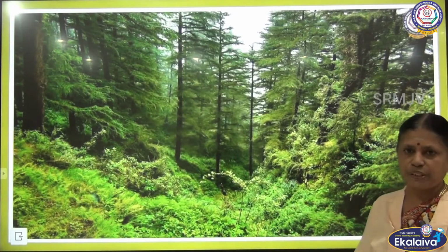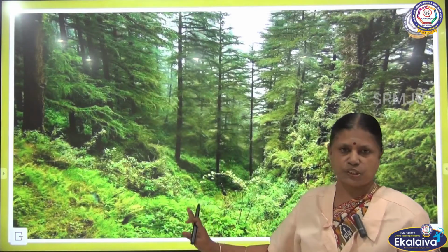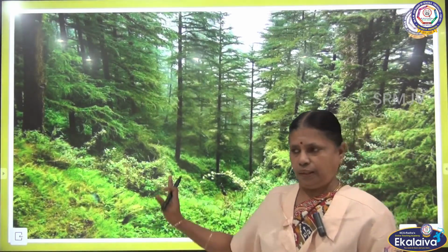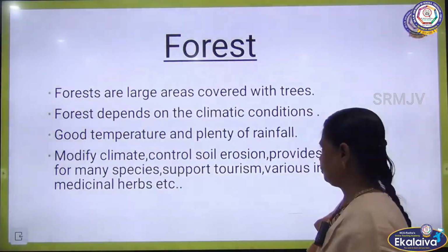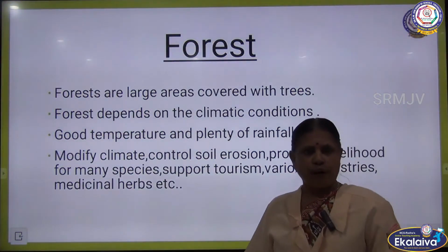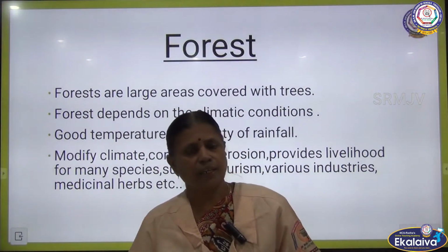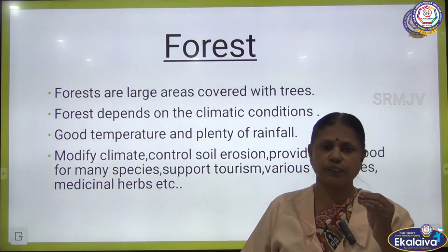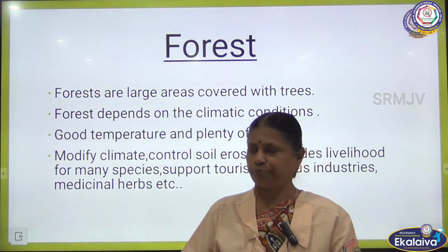This is the picture of a forest. You can see tall trees, short trees, plants, herbs, shrubs, different types of plants we can see in a forest. Now, forest, as I said already, is a large area covered with plants and trees which grows naturally without the interference of the humans in a particular region.